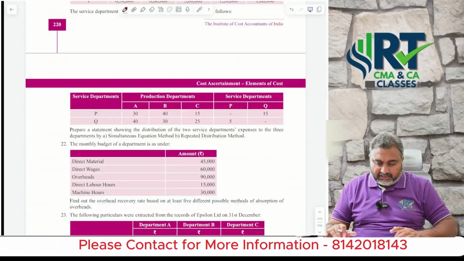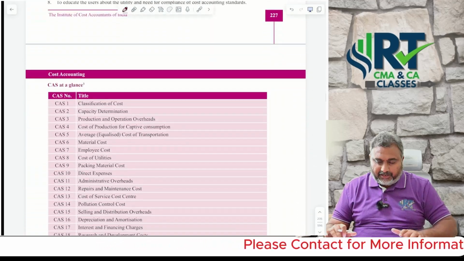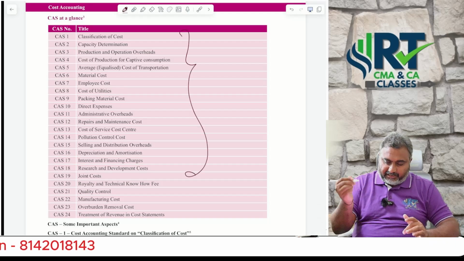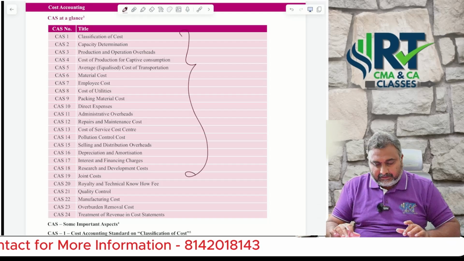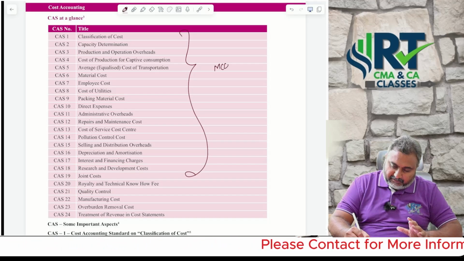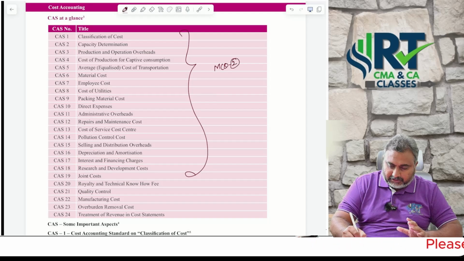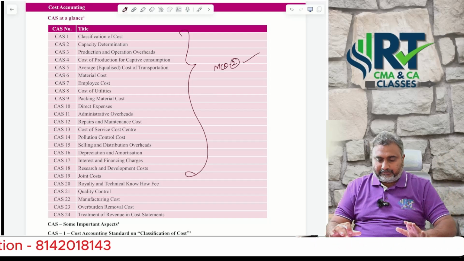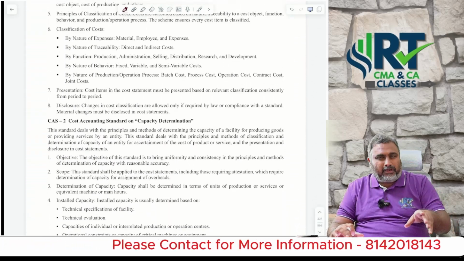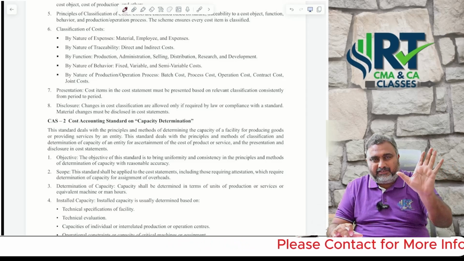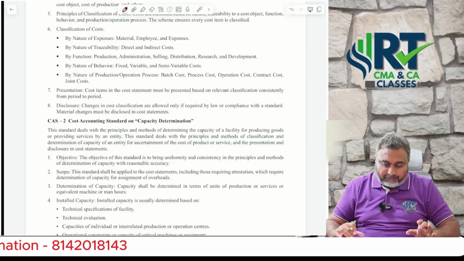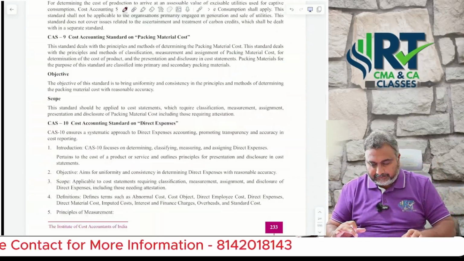And regarding cost accounting standards, as I already told you, if you want any information from the PDF, just try to remember the title name and standard number. From this, one MCQ is compulsorily yours. That means 2 marks are yours, fixed. One 5-mark theory question they can ask from anywhere. Don't worry, just follow the 6 or 8 pages given in my PDF. Just read that content, which is more than enough for those 5 marks.